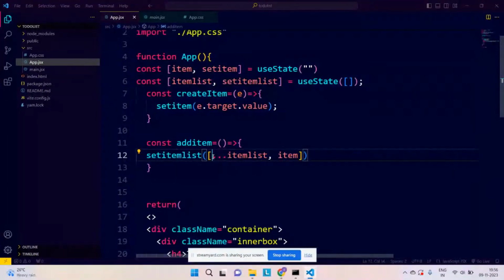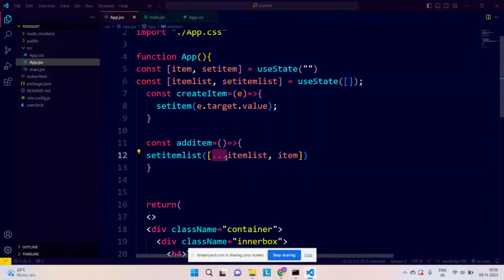So now, what does this dot dot dot mean? It simply means the spread operator. Can you guys let me know in the chat section how many of you are already aware of what the spread operator means? Ask some useful questions. Does anyone know what spread operator means in JavaScript? Has anyone used it?